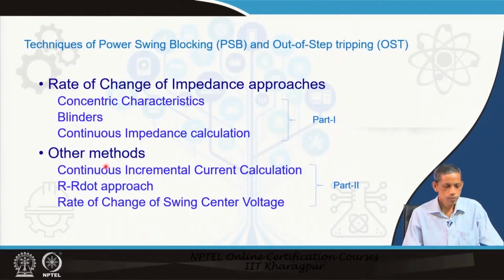The other methods available and also being used in relays are continuous incremental current calculation, the R dot approach, and rate of change of swing center voltage. So, we will discuss these in a subsequent lecture.